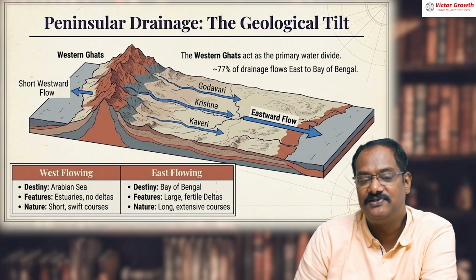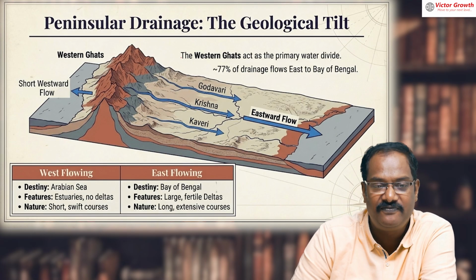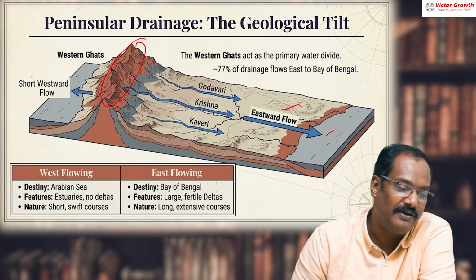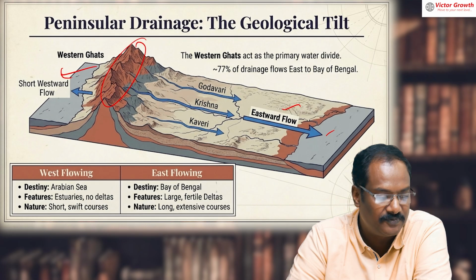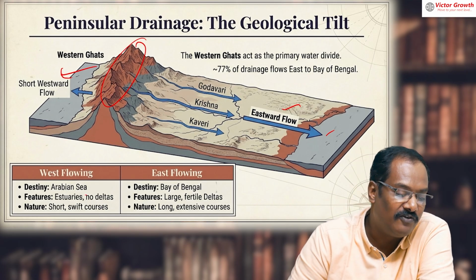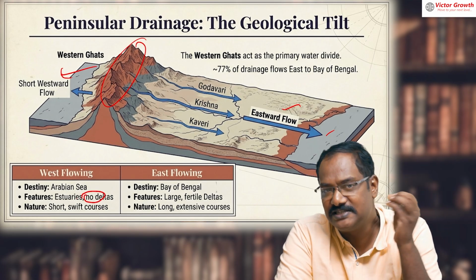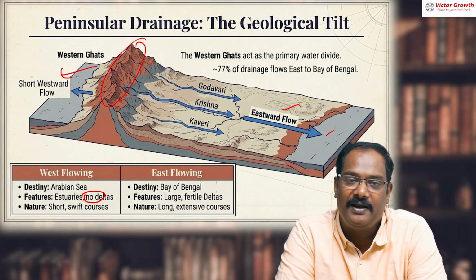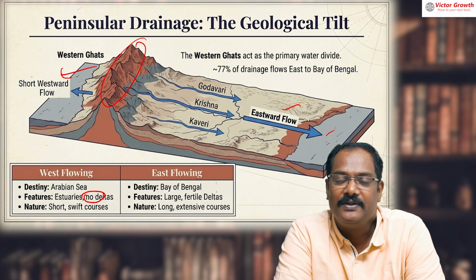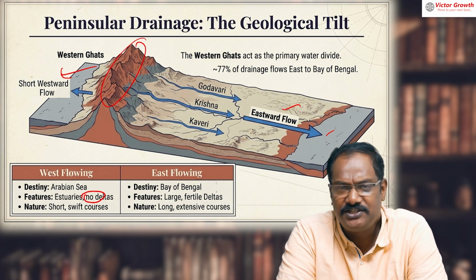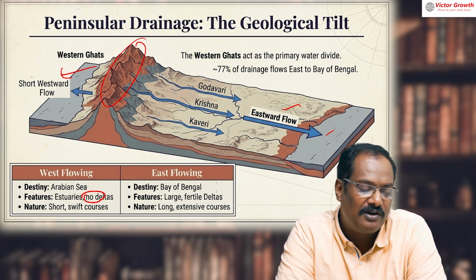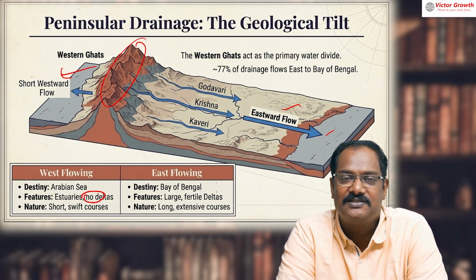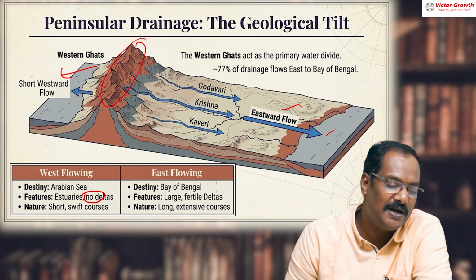Okay, now coming to Peninsular Rivers. Very straightforward. From the Western Ghats they start and they flow eastwards and join the Bay of Bengal. Some of them are going on the western side also. West flowing rivers do not form delta. I have been telling this in every class, so don't forget this. The west flowing rivers, either it is Narmada, Tapi, Periyar, Mandovi, Juari, Sharavati, Mahi, Sabarmati, all these rivers do not form delta. There should not be any doubt about it.